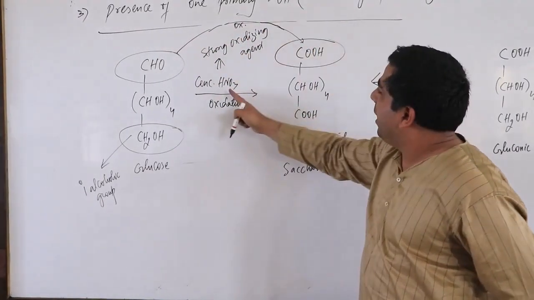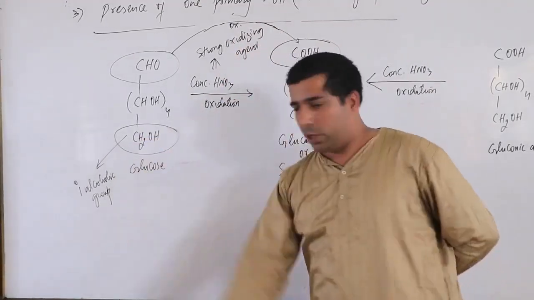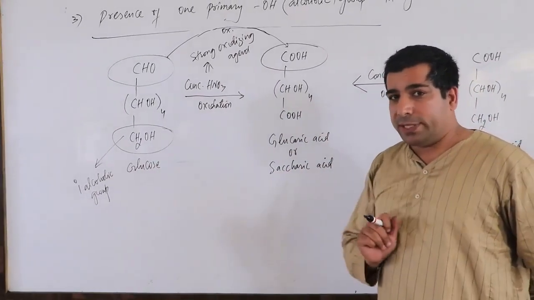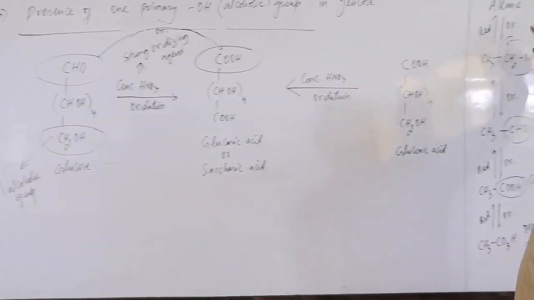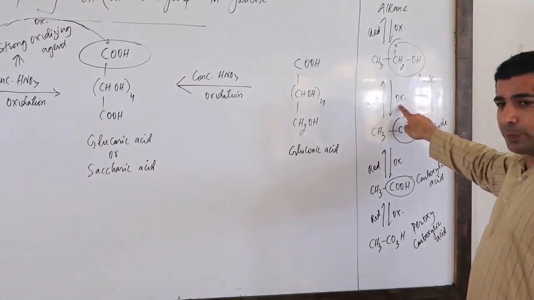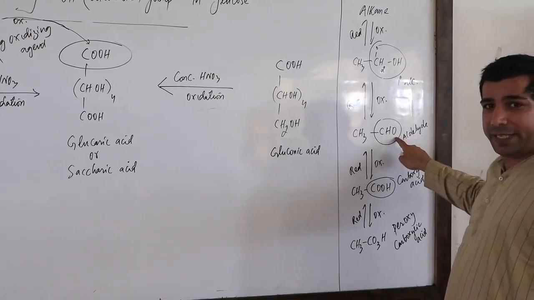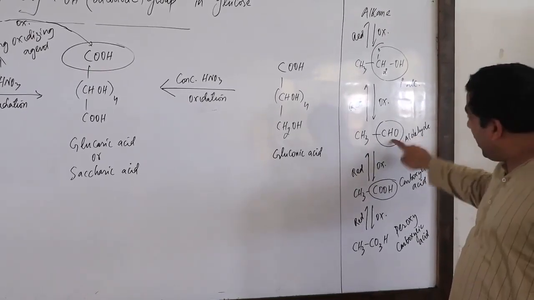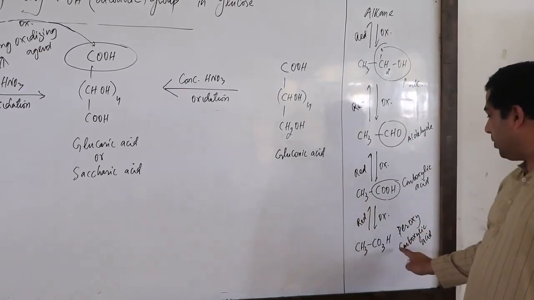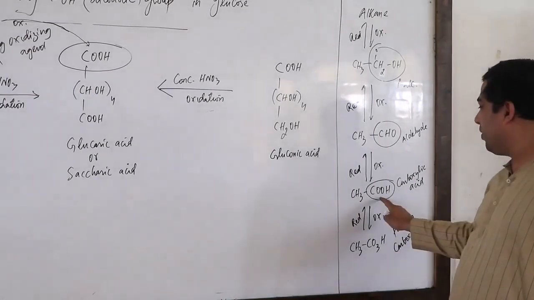And this nitric acid is a strong oxidizing agent. It will also attack the primary alcohol. So when primary alcohol is attacked, it means oxidation will happen. It will first be converted into aldehyde. Then aldehyde will be converted into carboxylic acid. You can't go beyond this stage, because for that we need an extremely strong oxidizing agent. So you have to stop it here only.